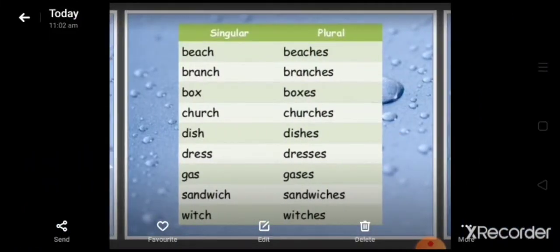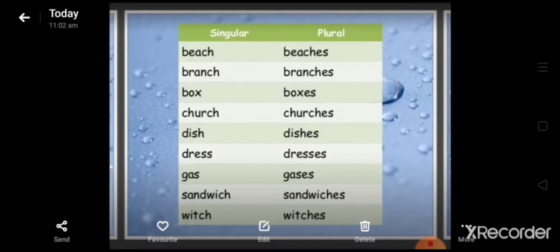Now some examples in this clip: beach, beaches, branch, branches, box, boxes, church, churches, dish, dishes, dress, dresses, gas, gases, sandwich, sandwiches, witch, witches.